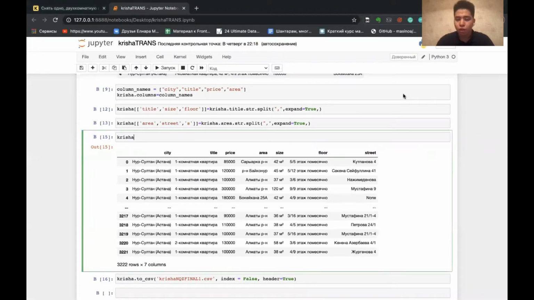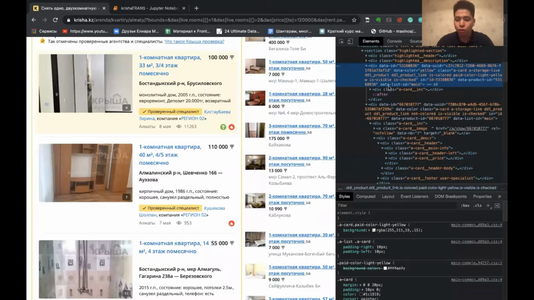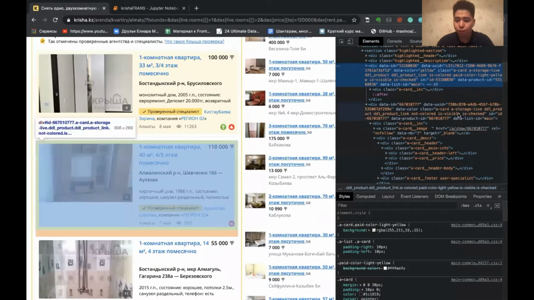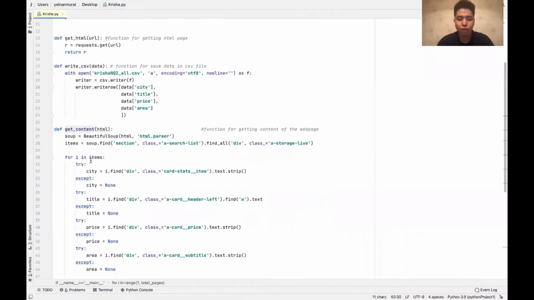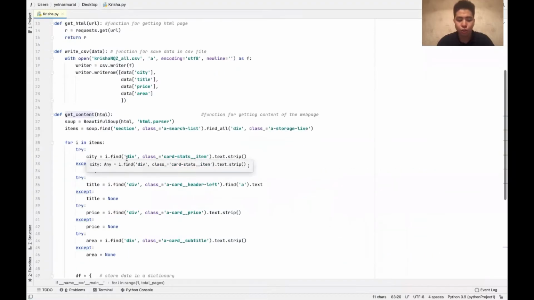In this case, all our data is stored in a box. We search this class and open it, and using a loop, search all our needed data, for example, city, title, price, and area.